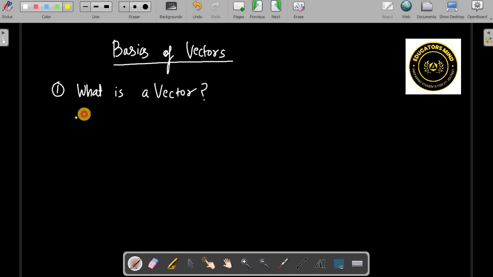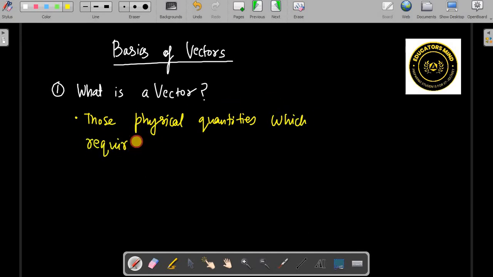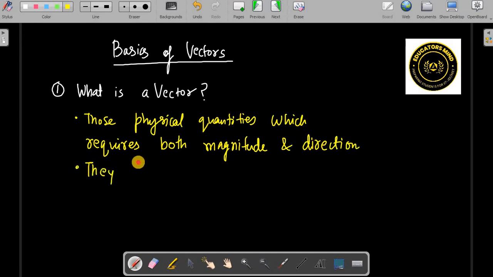So vectors are those physical quantities which require both magnitude and direction, and they follow certain laws.